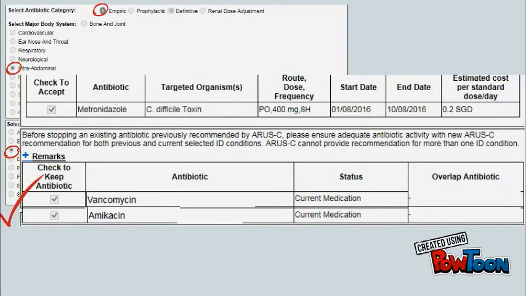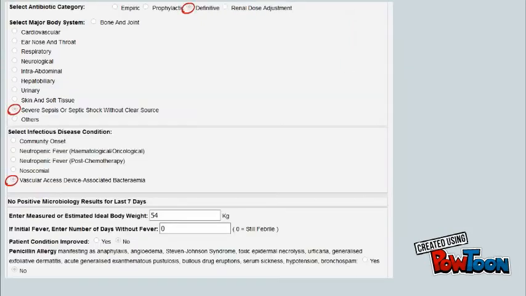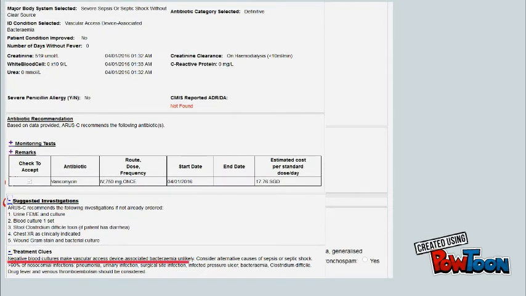It is important to check and keep vancomycin and amikacin for the suspected line infection. On day 3 of therapy, the patient remains febrile. Blood cultures were all negative. Can ARUSC help? Blood cultures negative suggest that central line infection is unlikely. This is also supported by guidelines.